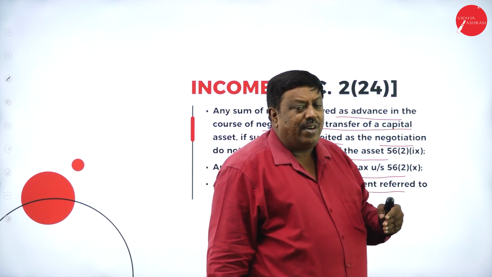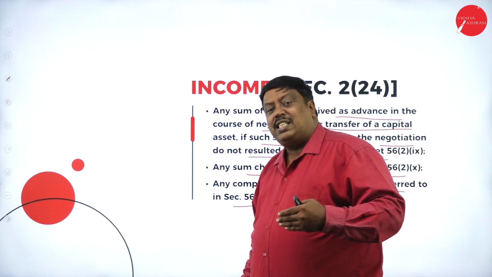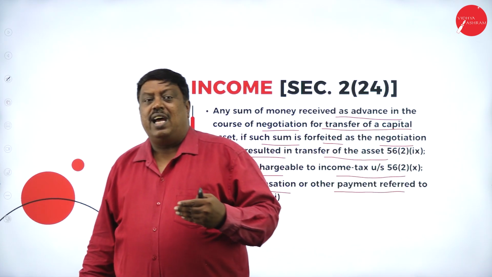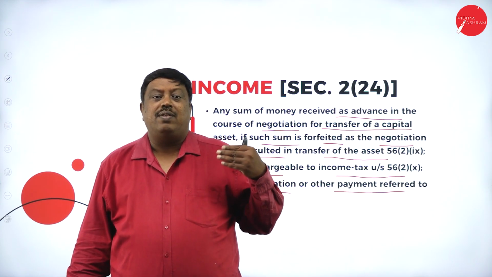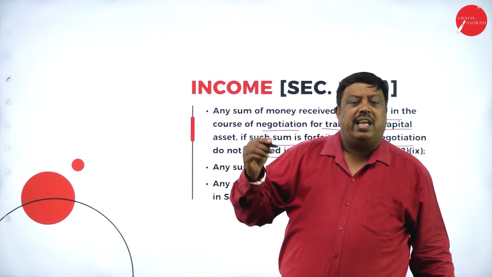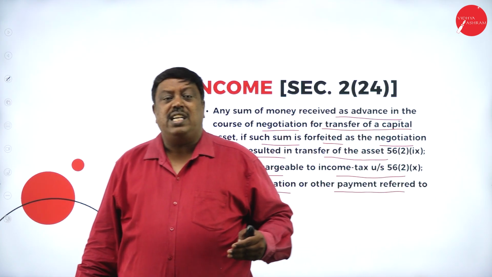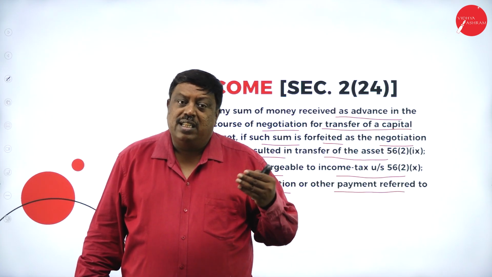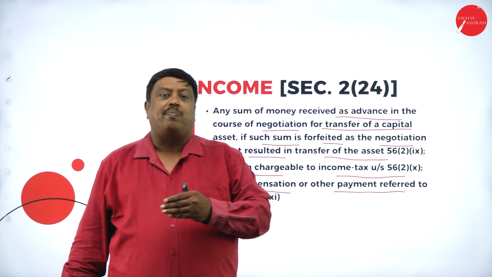So we should know under which head of income it is taxable. For example, if I am an employee and my employer is paying any amount for the work I have done, it is treated as salary and it is taxable under the head of income from salary. If I receive any rent from a tenant, that amount will be treated as income from house property.